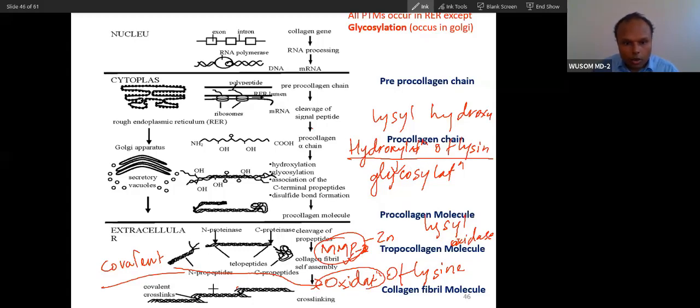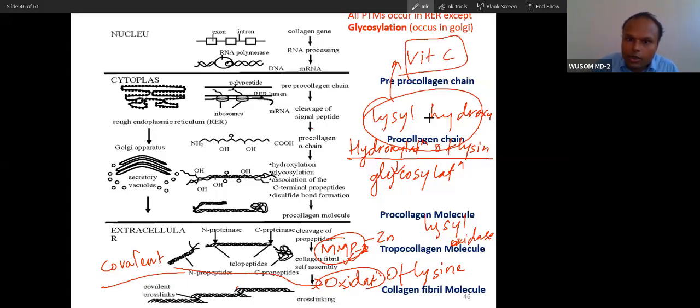Purpose of this is covalent bond formation between tropocollagen molecules. So you understood the difference between the two. This lysyl hydroxylase requires vitamin C, and at the same time prolyl hydroxylase, proline hydroxylation also happens. Both require vitamin C.